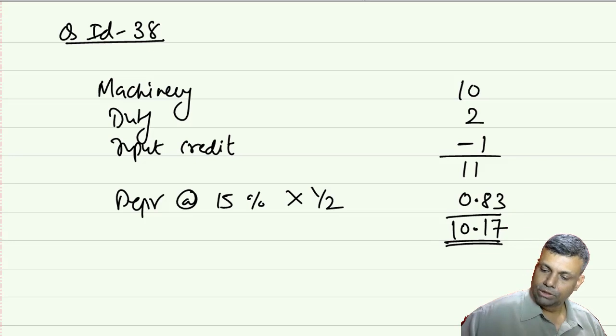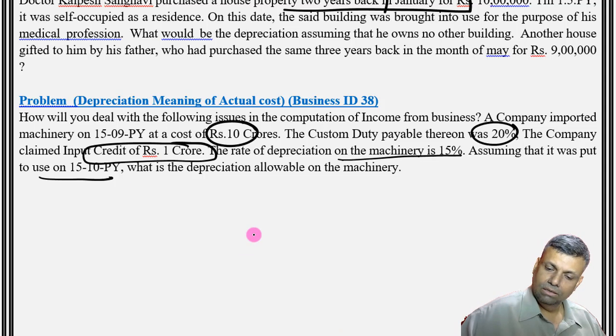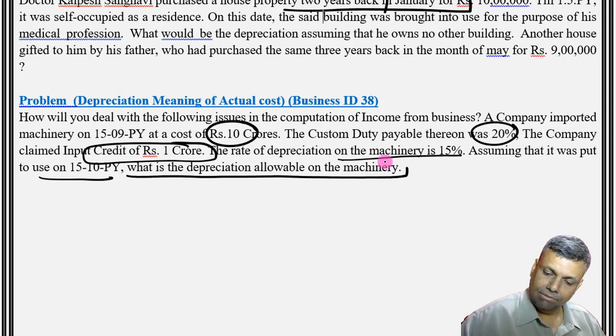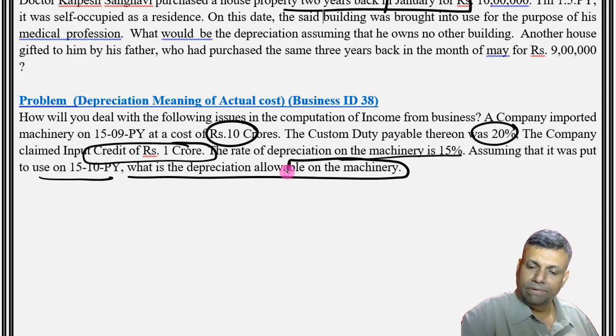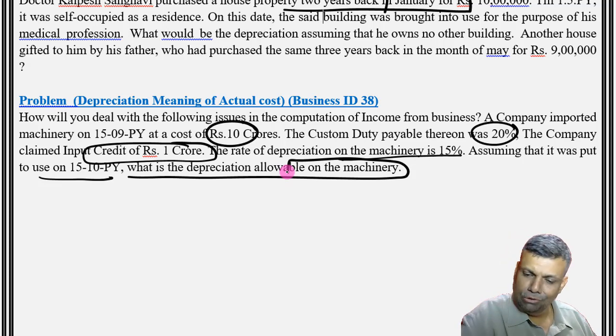Let me go back to the question and see what the question is asking me and whether I have done that. What is the depreciation allowable on the machinery? Now here, friends, again the additional depreciation can always be thought of, but I think I'm just ignoring this particular one. If you say that you are into the business of manufacturing or production of an article or a thing, then you will get the additional depreciation also.